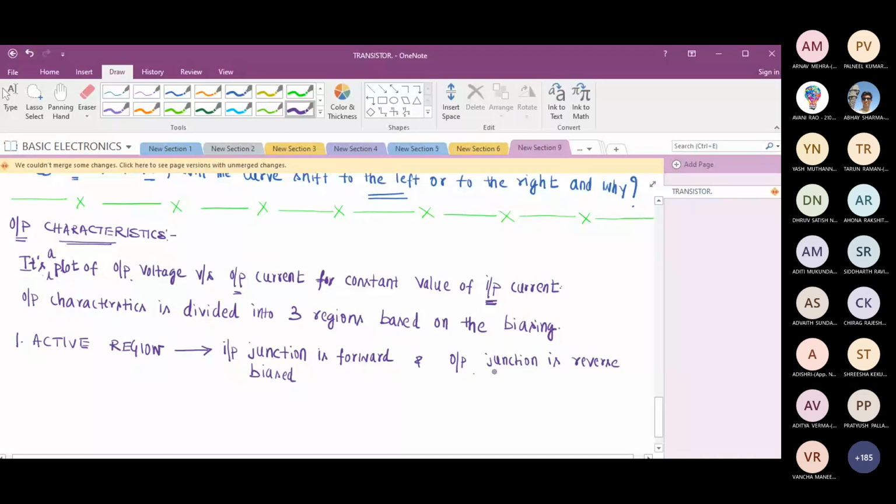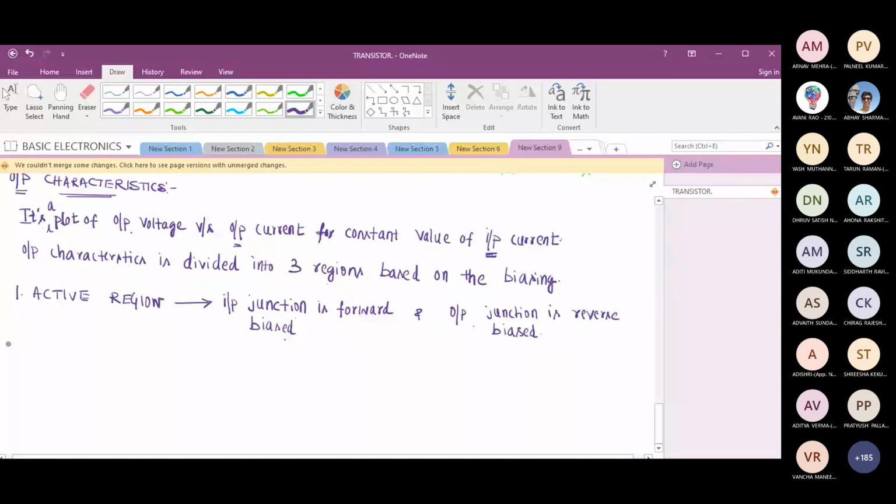What I mentioned just now, output characteristics is divided into 3 regions based on the biasing. The first region is active region. What type of biasing do we do? Input junction is forward biased, output junction is reverse biased. Right now, please make a note. When I plot it and explain, it will be more clear. Okay, don't worry.